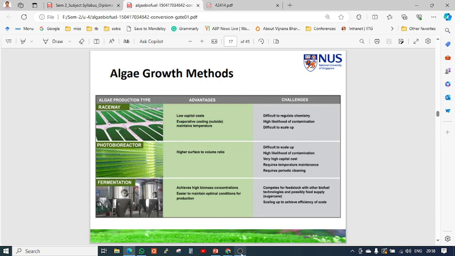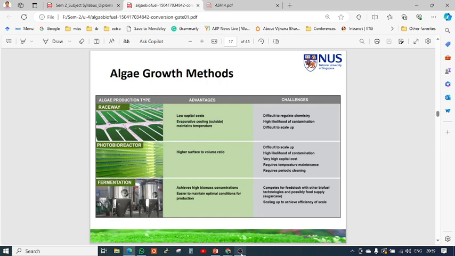For the fermentation process, it achieves higher biomass concentration and it is easier to optimize conditions of production, because big silos are used for this production process. So it is a high achievement. What are the challenges? It also competes for feedstocks and other biofuel technology possibilities, food supply, sugar cane, and scaling of efficiency. This technology can also compete with food stocks, because the algae can be grown on different types of sugar sources, which may be contaminated with this. So this might be a risk.